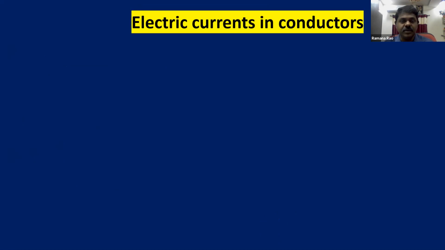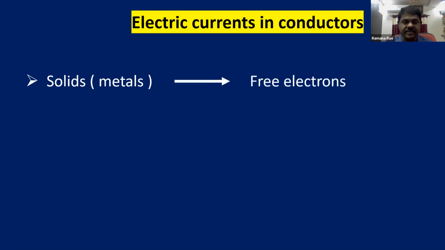Now coming to what are the responsible charge carriers in different conductors. In case of solids, we are going to discuss mostly the metals. What are the responsible charge carriers? They are the free electrons. That means the charges which can move inside the metallic conductor are free electrons.